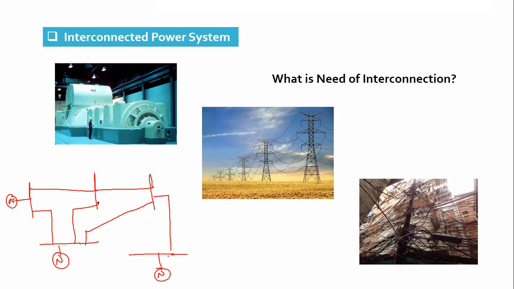Like this, different substations can be connected with each other, and these can be different types of generators, renewables, non-renewables, like steam, hydro, nuclear, thermal, that is steam based, or maybe solar, wind, anything. And this represents different substations. Understand the terminology: these bus bars that I'm showing are the substations.